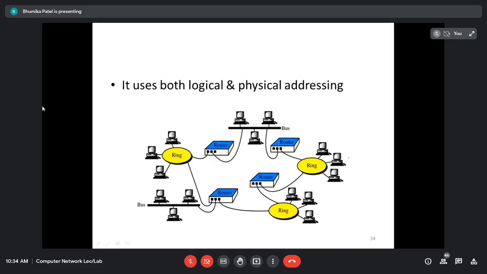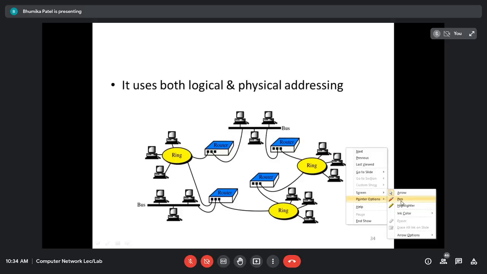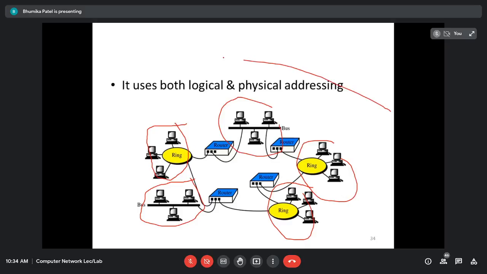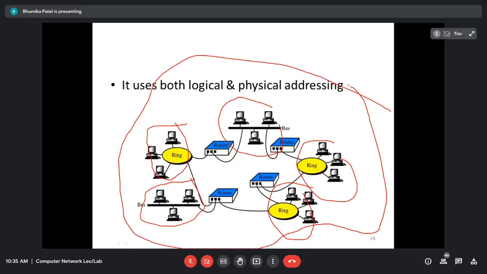Right now, as you can see in the figure, I have a large network which I have divided into small networks, which are called subnets. For example, this is subnet 1, right, in which I'm using the ring. This is subnet 2, for which I'm using the bus topology. This is another subnet, this is another subnet, this is another subnet, and it is an entire network. I have divided my whole network into different subnets, and these subnets are now interconnected via routers. As you can see, to join two subnets I have used a particular router here in the middle. Similarly, to join these two networks I have used this router, and so on.